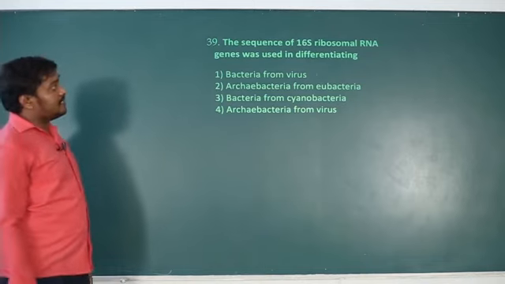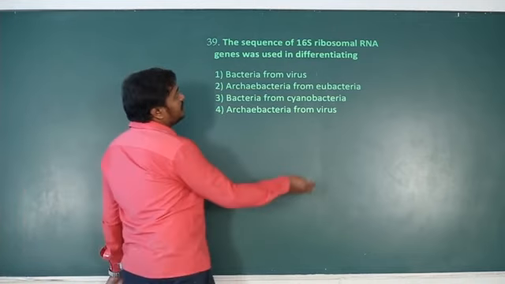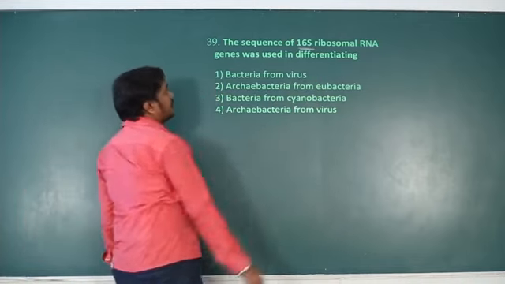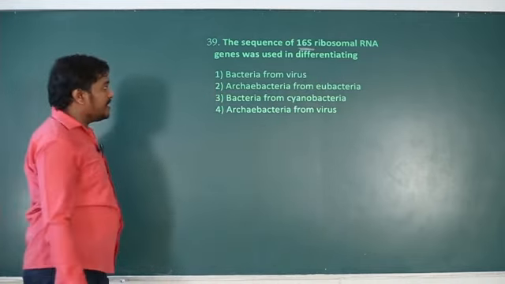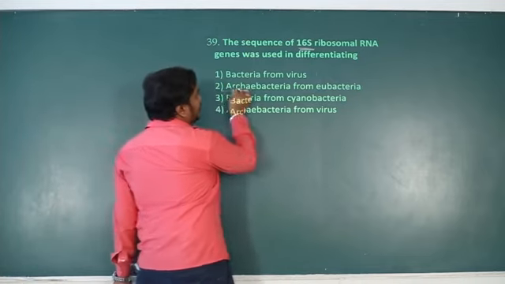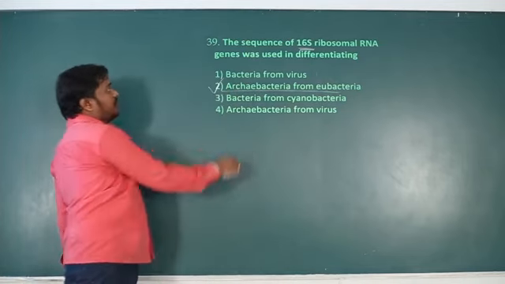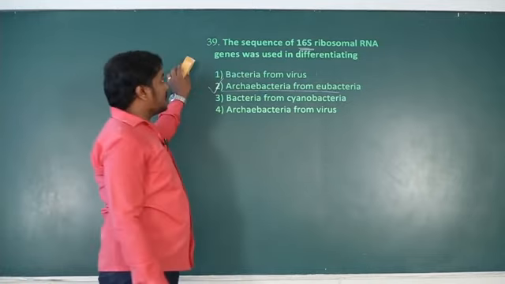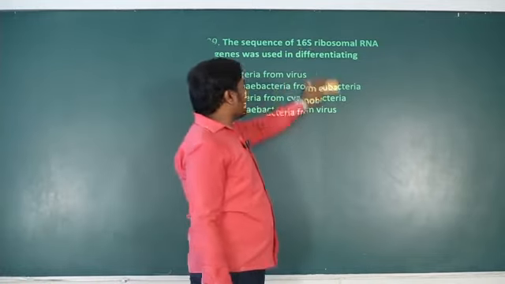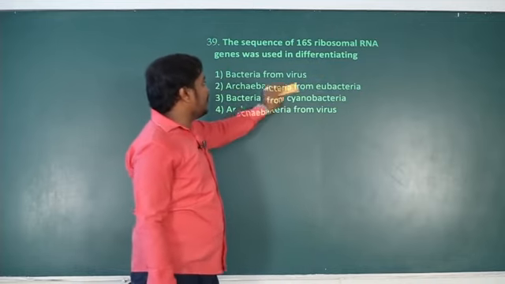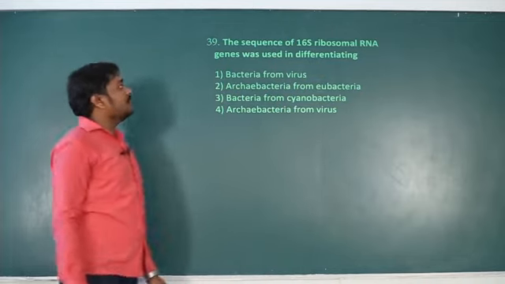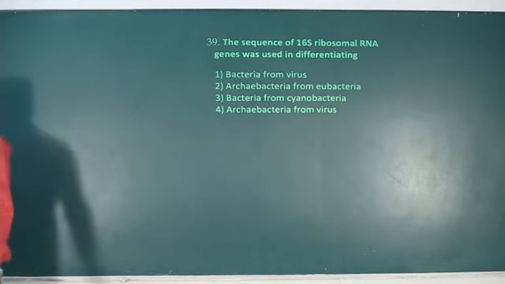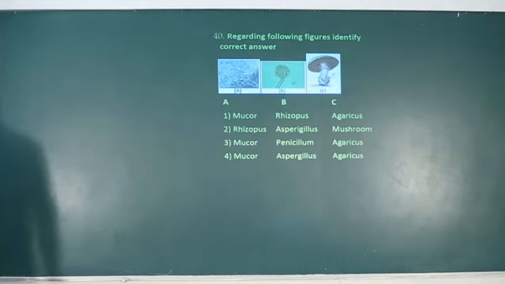The sequence of 16S ribosomal RNA genes was used in differentiating archaebacteria from eubacteria. Carl Woese differentiated archaebacteria and eubacteria based on the sequence of 16S rRNA. Remember this, it is important. By considering this advanced character, he classified or split Monera into archaebacteria and eubacteria. Next, the last question.